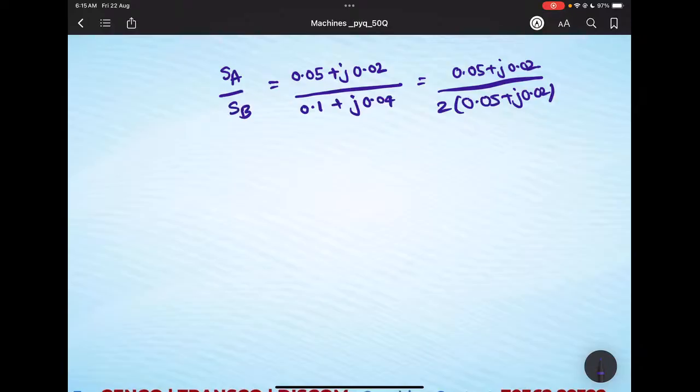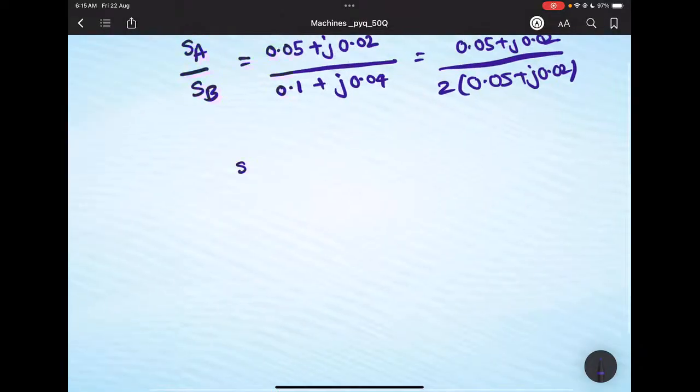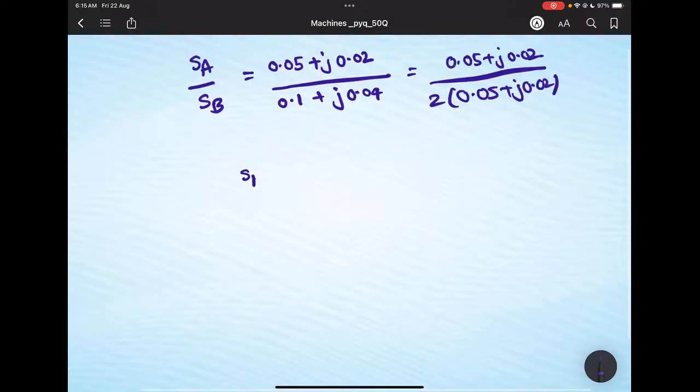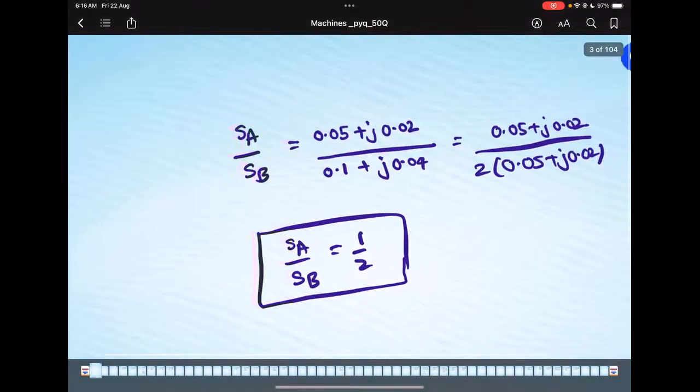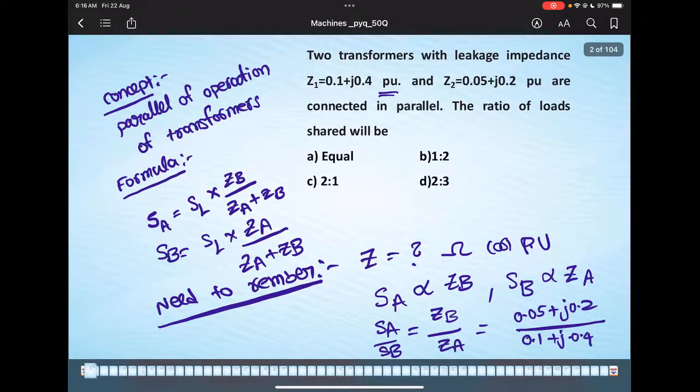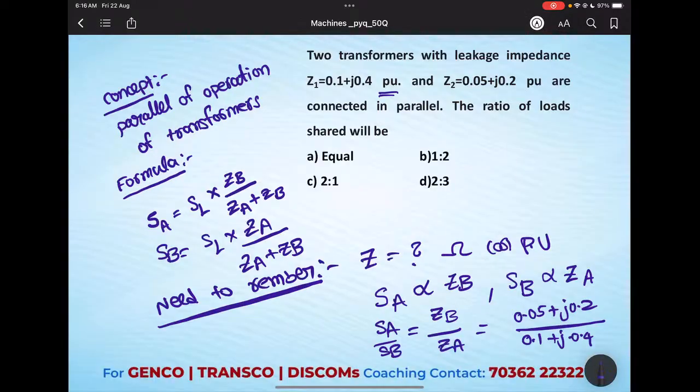So after calculation it will come as SA by SB is equal to 1 by 2. This is the answer. Clear? Now we can see which option is suitable for our answer. If you see here, our answer is option B.